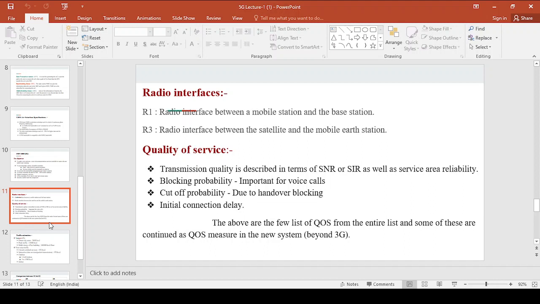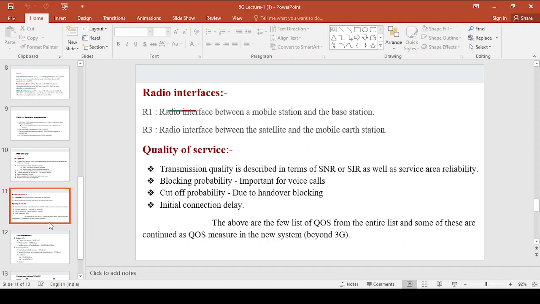Because of handover of call from one base station to other base station, there could be a call drop or there could be a cutoff, because the next cell is unable to accept the new connection, and that is nothing but cutoff probability, that is due to the handover blocking, right?